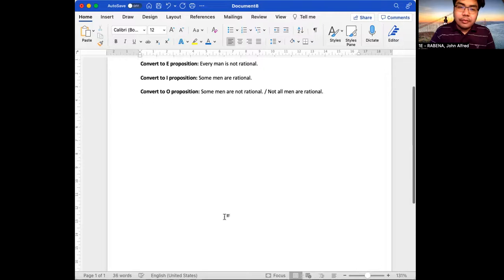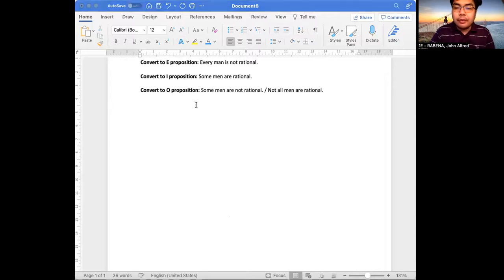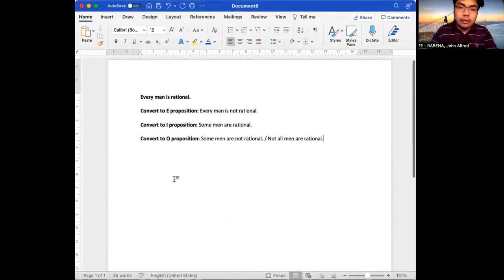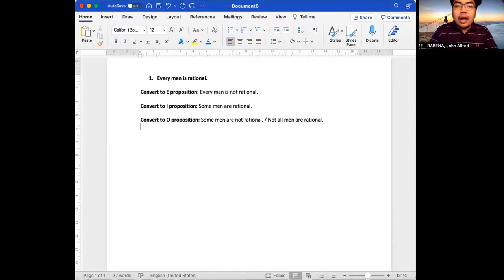All right. Let's give another example. The first example was every man is rational. The second example, every dog is not a fish. This proposition is an E proposition. Let's convert this to an A proposition.